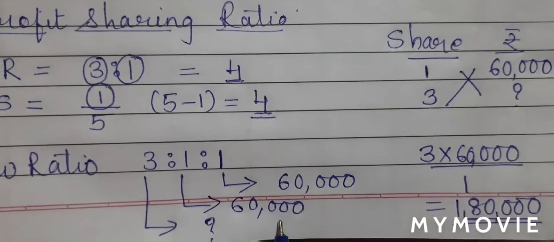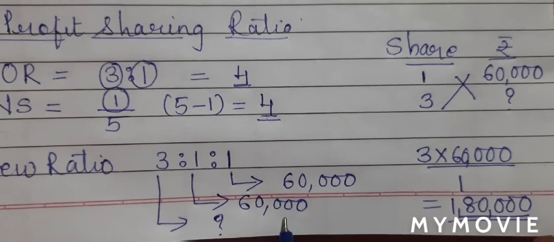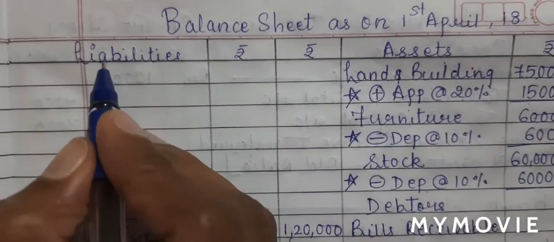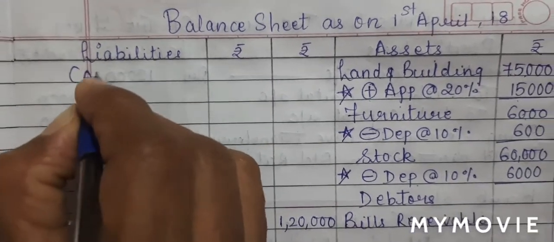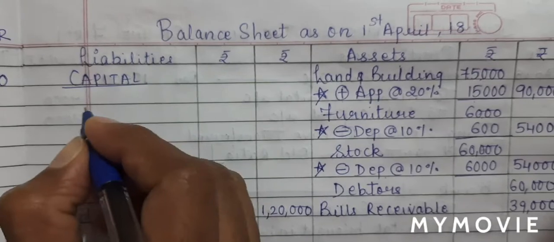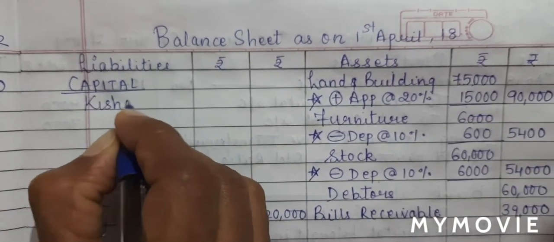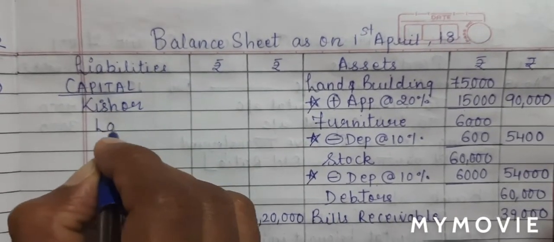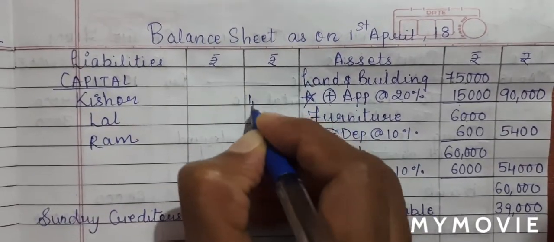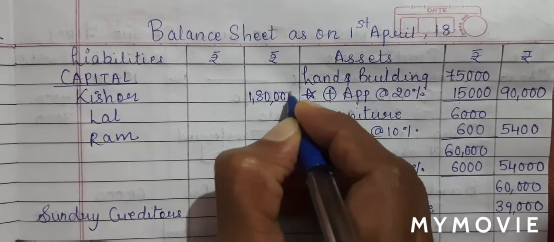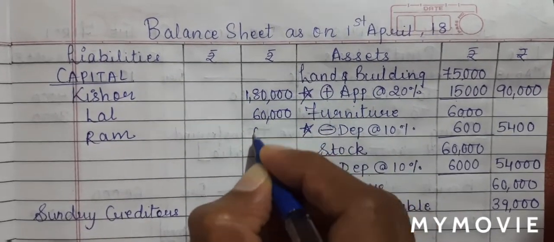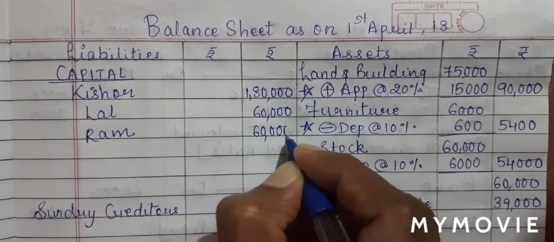So this is going to be our new capital. So this amount of capital, we will write it on the liability side. So on the liability side, we will give the heading as capital, underline, write the names of the partner, Kishore, Lal and Ram. So Kishore will be 1,80,000, Lal will be 60,000, and Ram is also 60,000.